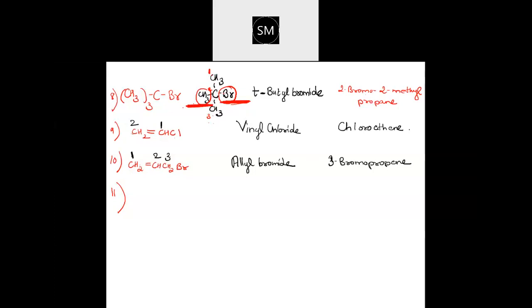The one which comes alphabetically first should be written first. So bromo comes first. So 2 bromo. And second is methyl. Second position itself both are present. So 2 bromo, 2 methyl, propane. Clear, no?